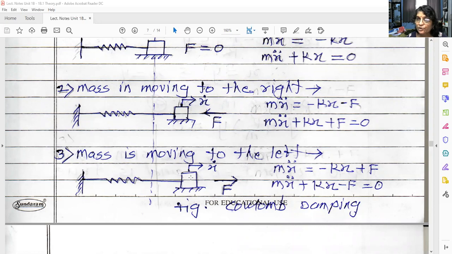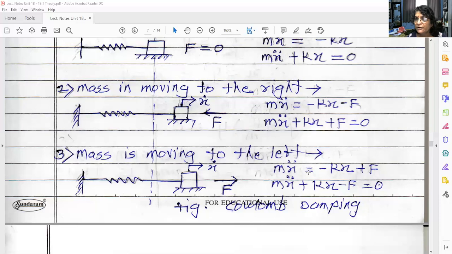So what are the forces acting? Again, as it has already shifted towards right, its inertia force will be towards right only. Then spring is already in stretched condition, so spring force will be towards left only. But this frictional force is towards right, because your body at present is moving towards left, so frictional force will be towards right.